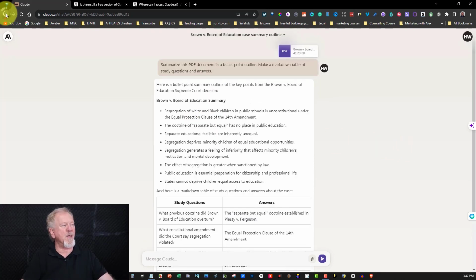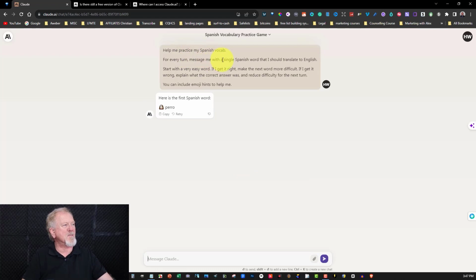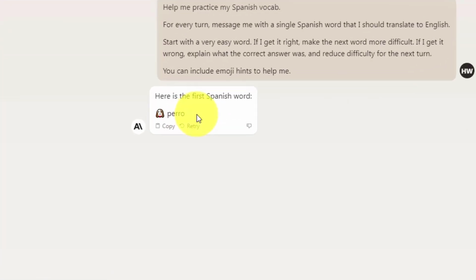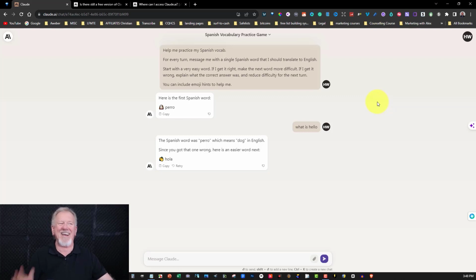Okay, now let's go back and have a look at other things that it can also do. It'll also help me practice my Spanish vocab. Click on that. Help me practice my Spanish vocab. Now, I know nothing about Spanish, so here is your first Spanish word, perro. And it obviously means dog. So that's something you can also do here. Now obviously you can ask it various other things. What does hello mean? Or what is hello in Spanish? And then hit that. The Spanish word was perro, which means dog in English. Since you got that wrong. Okay, I get it now. Okay, sorry. Alright, sorry. Hola, got it. Of course. So I didn't realize what it was actually trying to do. Okay, all good. Let's go back to have a look.